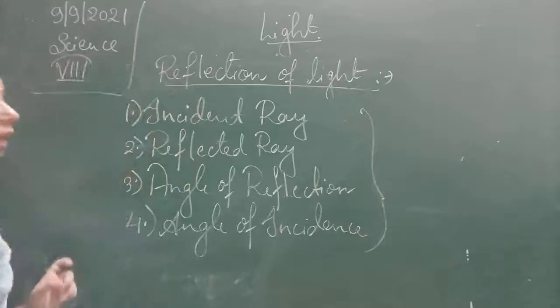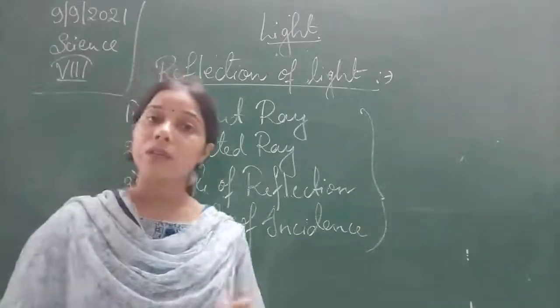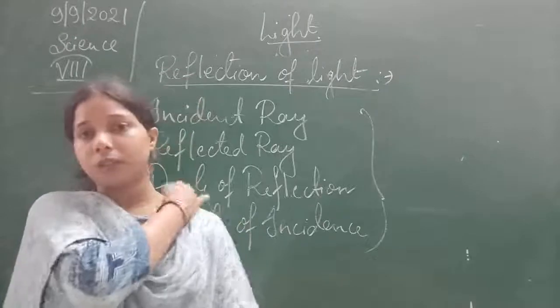These are the terms that we are going to study in the case of the reflection of light, students. Okay.